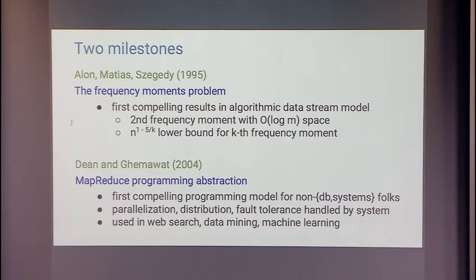And this paper turned out to, at least for theorists, crystallize the problem of data stream algorithms, and the whole area came about. About 10 years later, Jeff Dean and Sanjay Ghemawat, who are at Google, published this very nice paper in, I think, the Operating Systems conference, OSDI. What they introduced was a programming abstraction. It's not a new computational model or anything. It's really a programming abstraction.